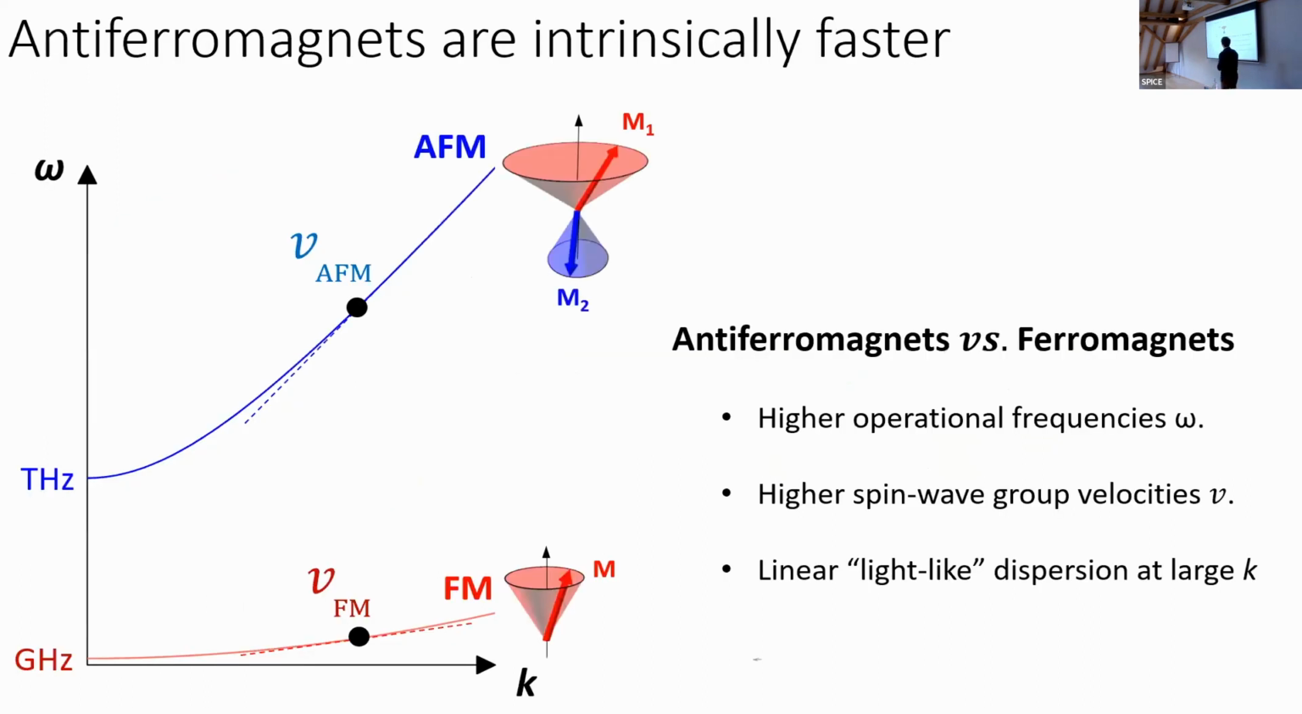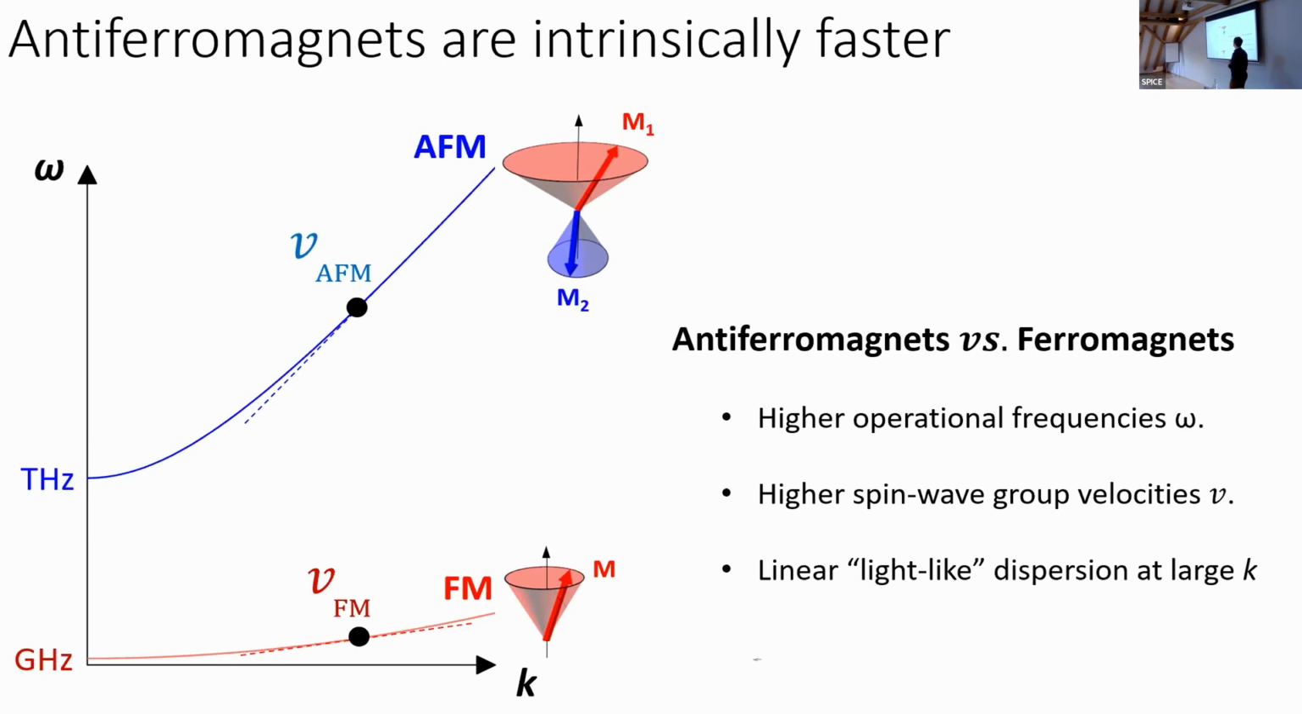They also have some advantages: they feature higher operational frequencies, typically in the terahertz range. But even more important for transport phenomena, they have higher spin wave group velocities. These speeds can typically reach up to 20 kilometers per second, while in ferromagnets we typically deal with no more than 1 kilometer per second.